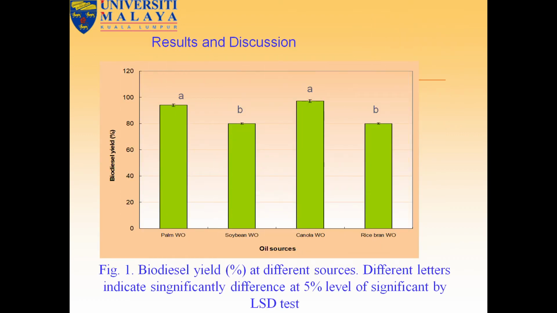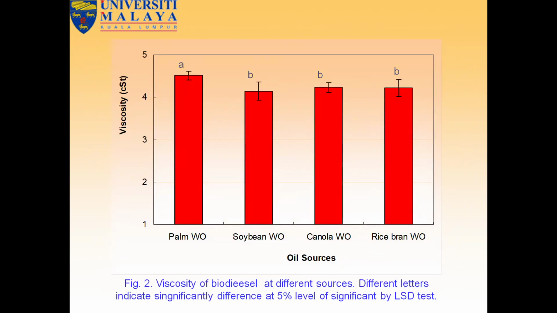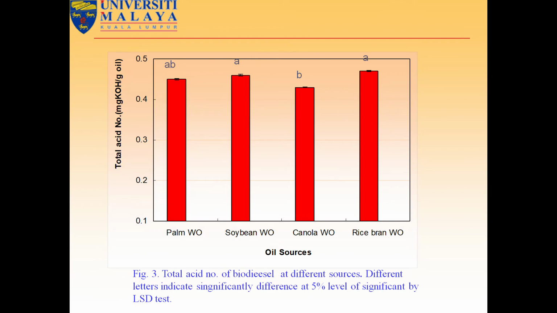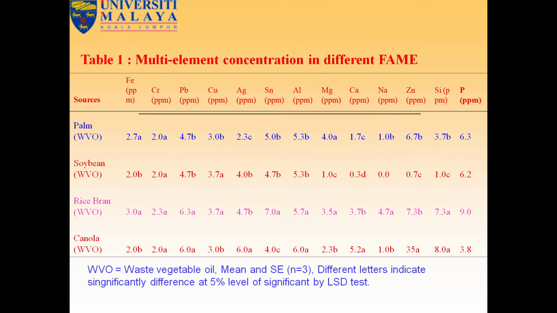Results and discussion: we can see here palm oil, soybean oil, canola oil, rice bran oil. Among the oil sources, the highest biodiesel yield was in palm oil and canola oil, then in soybean oil and rice bran oil. Viscosity was a little higher in palm oil and canola oil, and rice oil, then soybean oil. Total acid number for palm oil, soybean oil, canola oil and rice bran oil are all standard according to the EN norm, European norm.